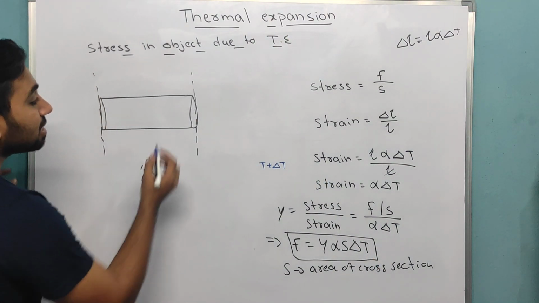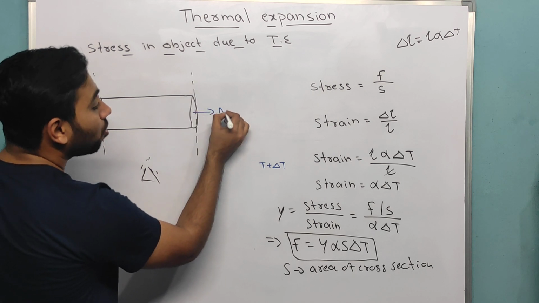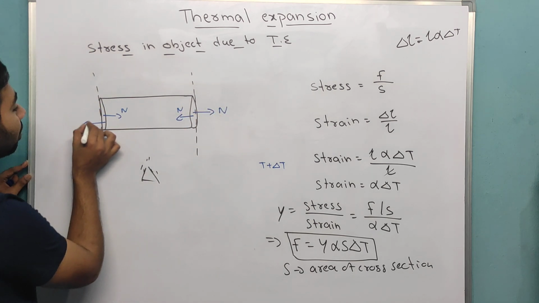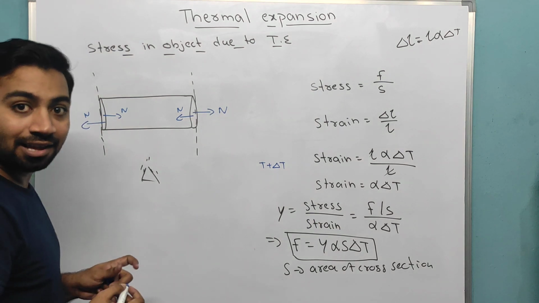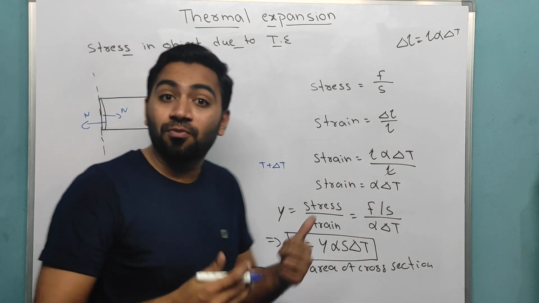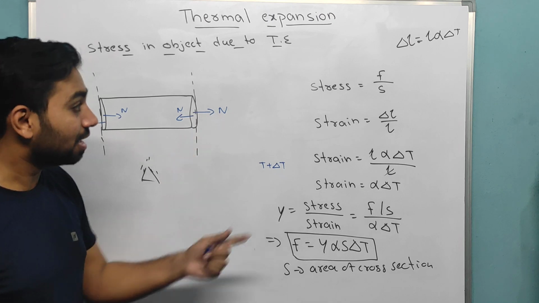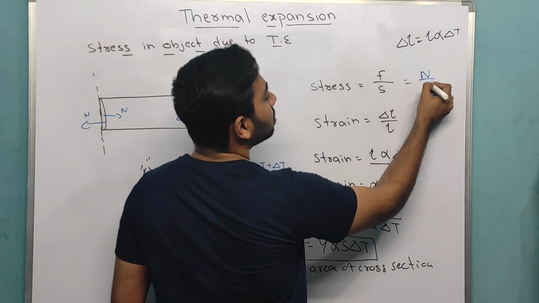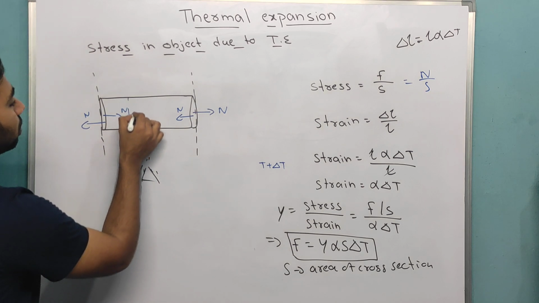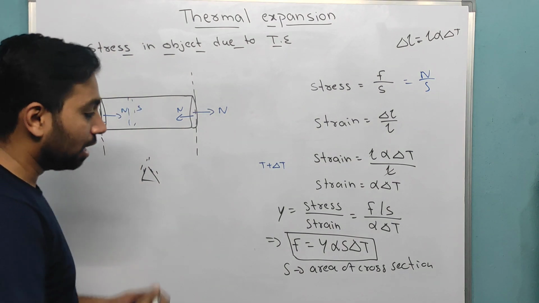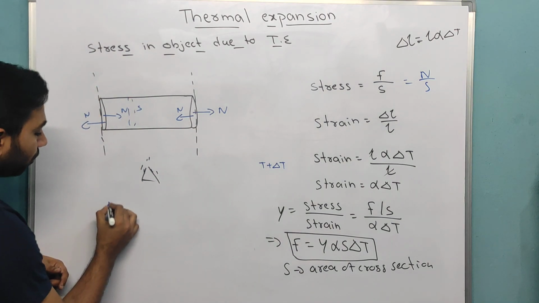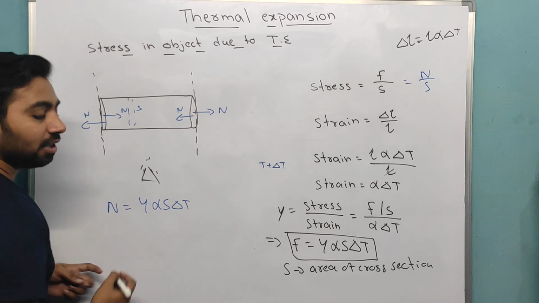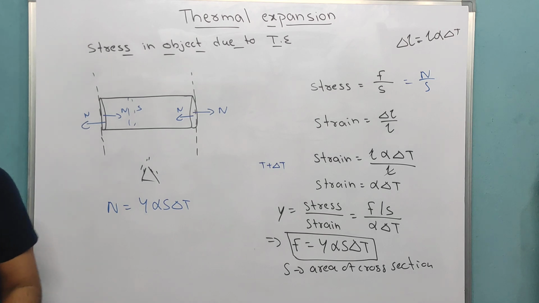Which means it exerts a contact force, which is a normal force. Earlier we saw force; here this force will become the normal force. Area of cross section is this much, and again you will get the same formula. Here the normal force is equal to Y alpha S dT.